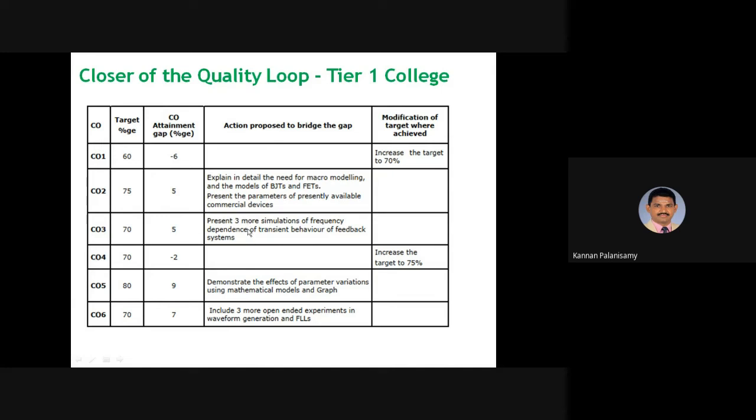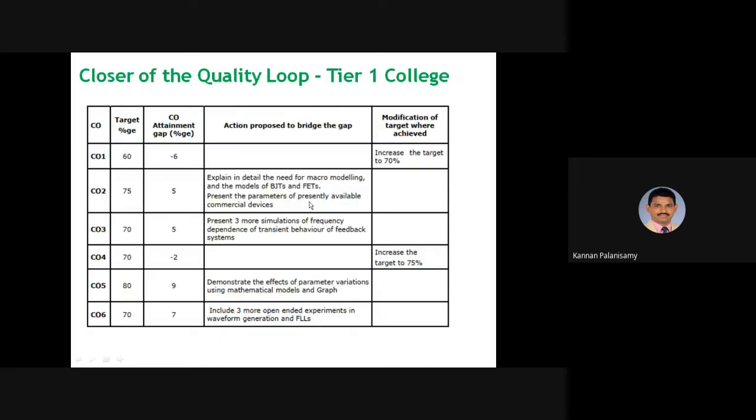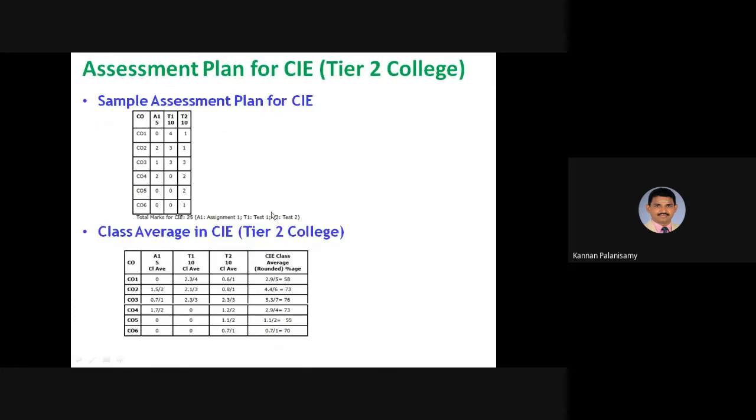And similarly for third, present 3 more simulations of frequency dependence of transient behavior. So similarly, you have to write here 70. Here also, sorry, while explaining, I said the only one CO1 is exceeded. Here CO4 is also exceeded. So here increased to 75, right? So in this way, we have to close the quality loop, right?